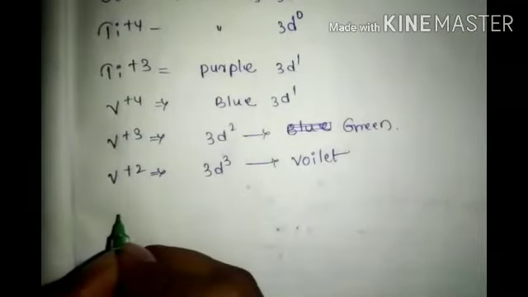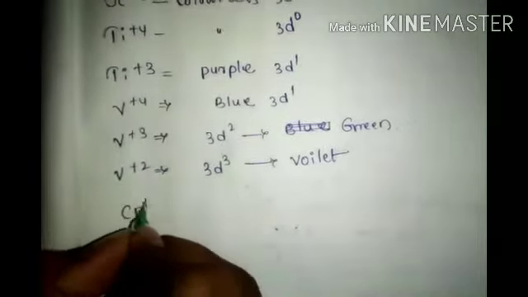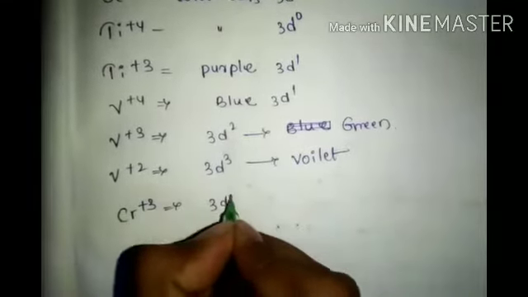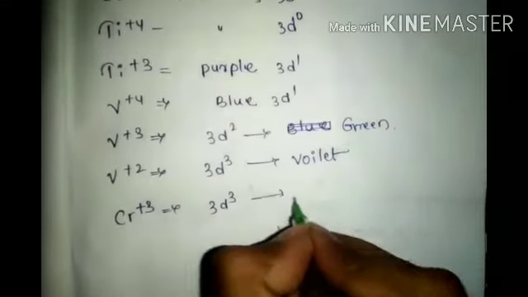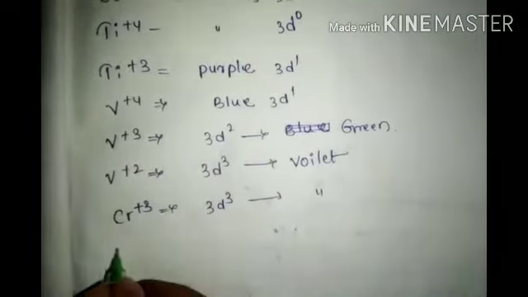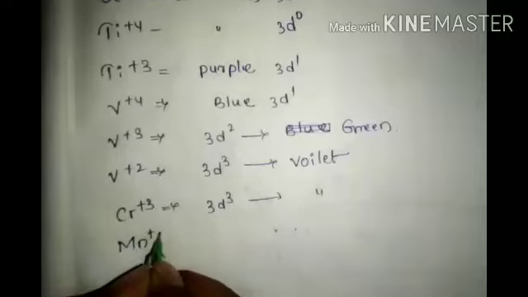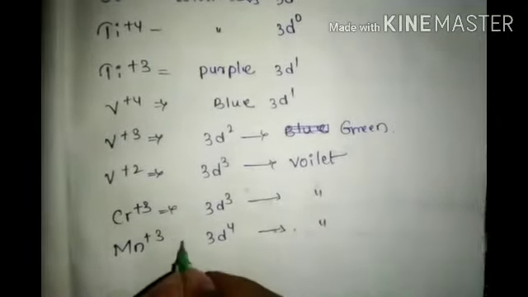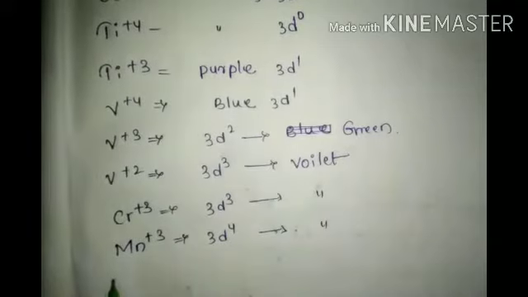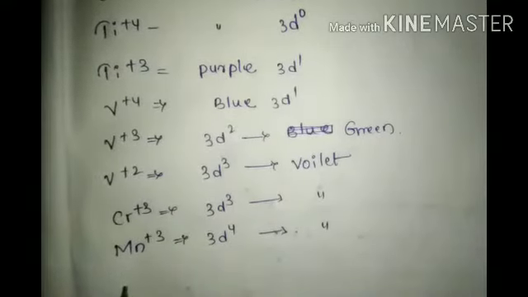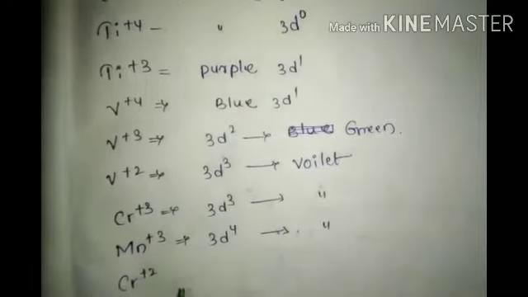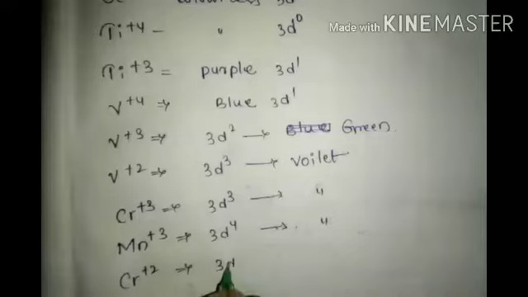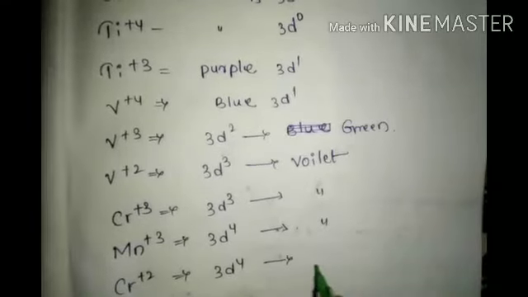Next, Cr plus 3 is 3d3, same violet. Mn plus 3 is 3d4, same violet. Chromium plus 2 is 3d4, also blue.